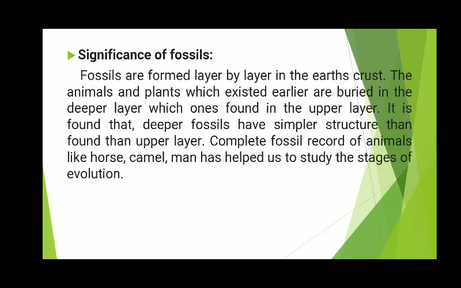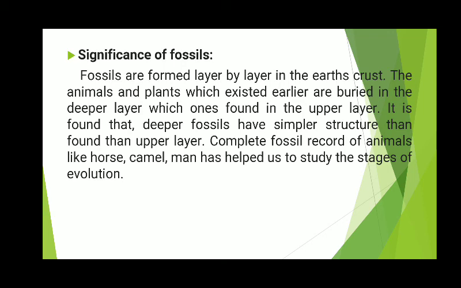The estimation of the age of dinosaur fossils, an extinct species, has told us that they appeared first on earth about 250 million years ago, and they became extinct about 65 million years ago.